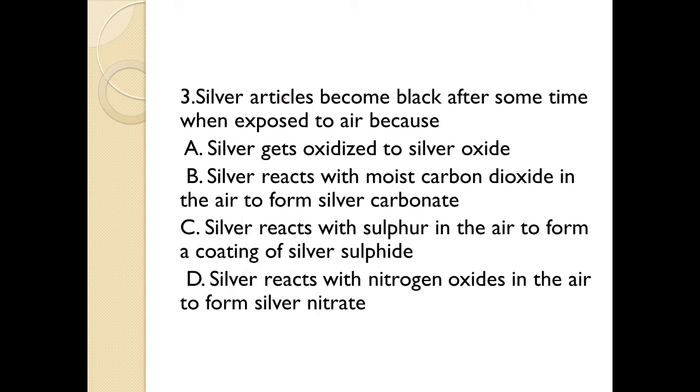Silver articles become black after some time when exposed to air because option A, silver gets oxidized to silver oxide, B, silver reacts with moist carbon dioxide in the air to form silver carbonate, C, silver reacts with sulfur in the air to form a coating of silver sulfide, option D, silver reacts with nitrogen oxides in the air to form silver nitrate. The correct answer is option C, which is silver reacts with sulfur in the air to form a coating of silver sulfide. So let's move to our next question.